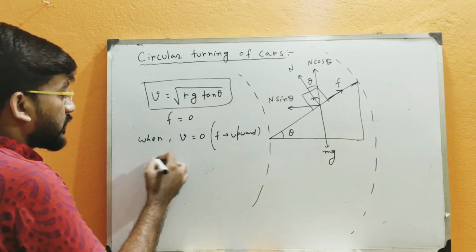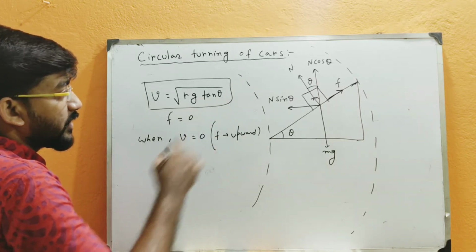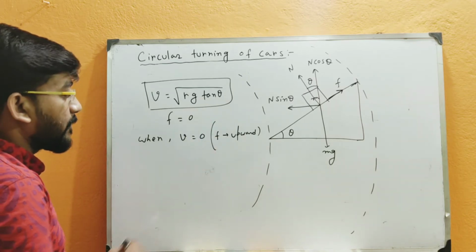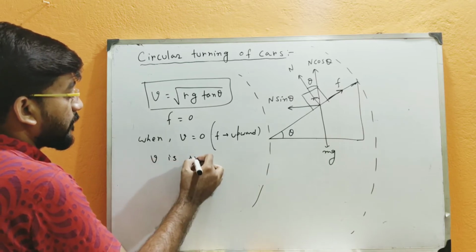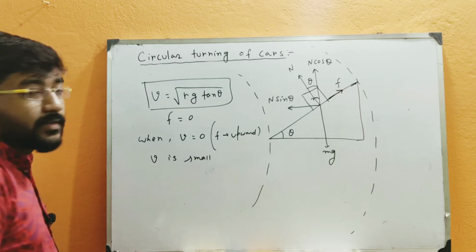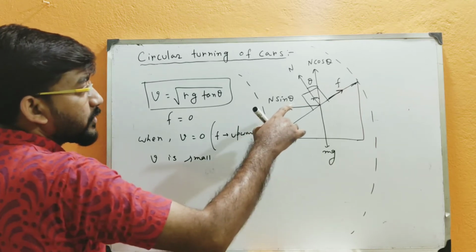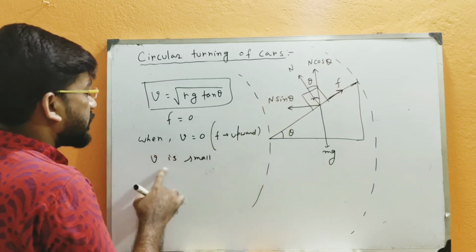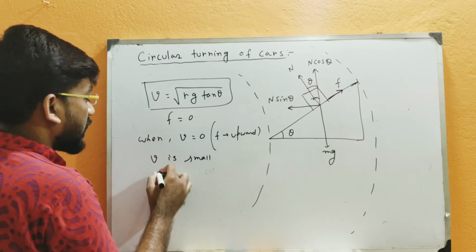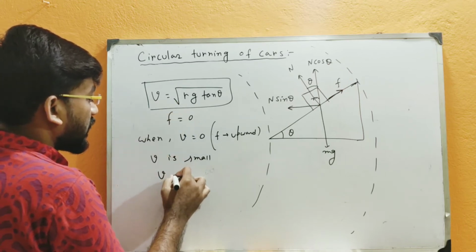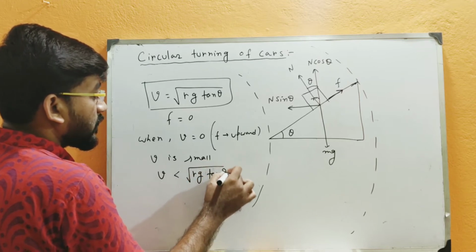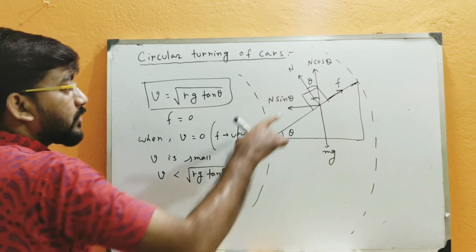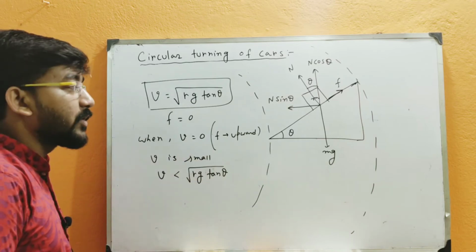But now when there is a velocity, if the velocity is small, initially v is small, then what will happen? Then also the frictional force will be upwards, and this small v is obviously less than root over rg tan theta. So if v is less than root over rg tan theta, then also the frictional force will be along the upward direction.